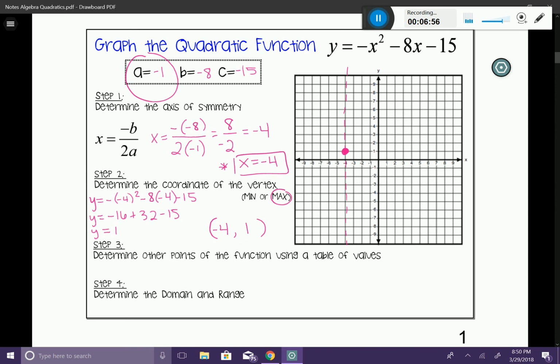You could have identified your vertex right here instead of plugging it into the equation. But what I want to do is pick one of those points. I'm going to start with -5 and 0. So -5, 0 is going to be right here. And what I'm going to do with that coordinate is reflect it over the axis of symmetry. If I reflect it over, I'm going to get -3, 0.